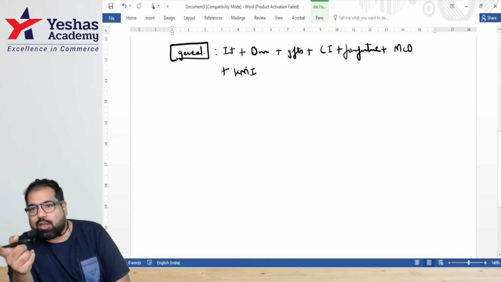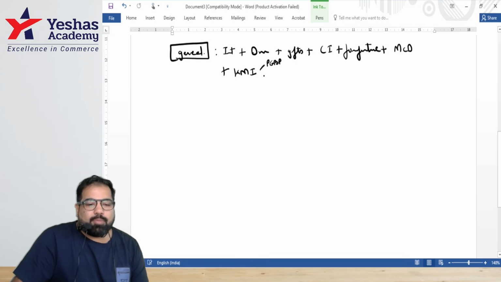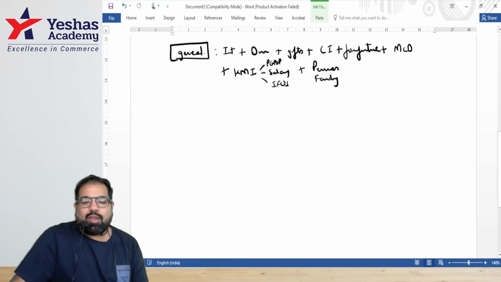That's why we have a shortcut called KT. In that, guys, if the company gets the money, PGBP; if you get the money, salary; if your family gets the money, guys, IFOS. Next, guys, there is something called pension. But which pension? Family pension will also be taxed under IFOS.